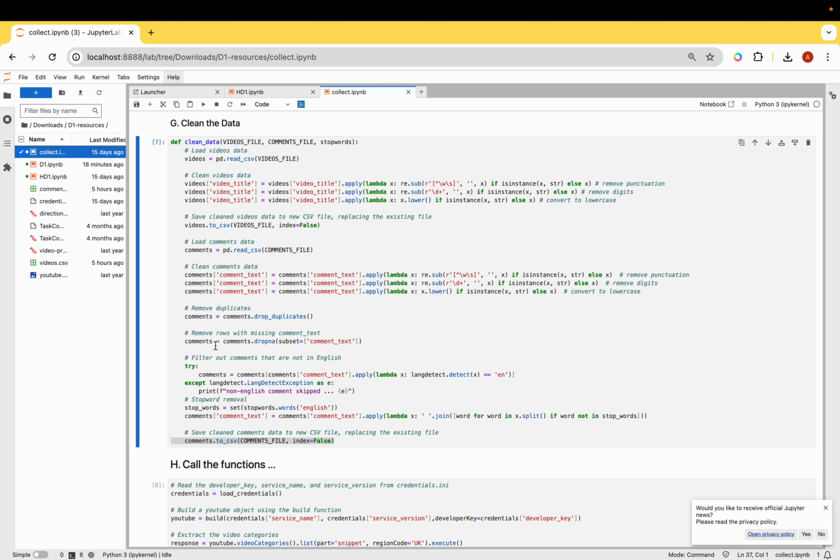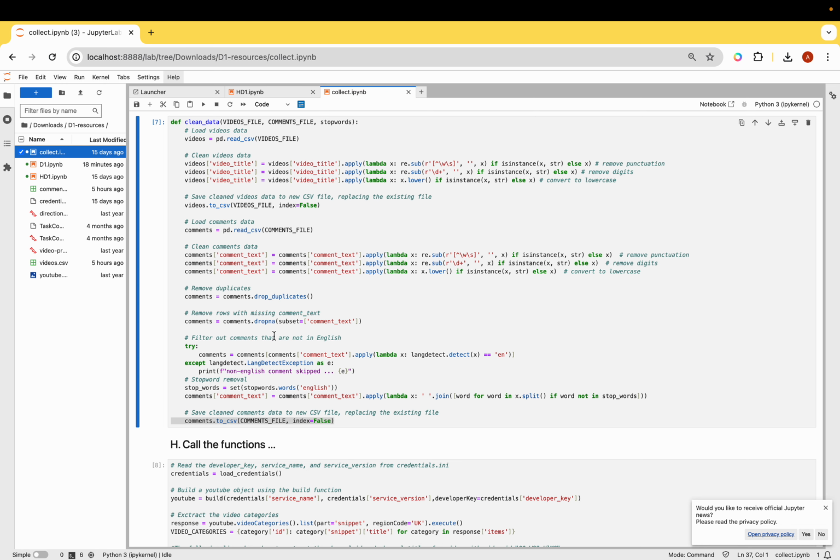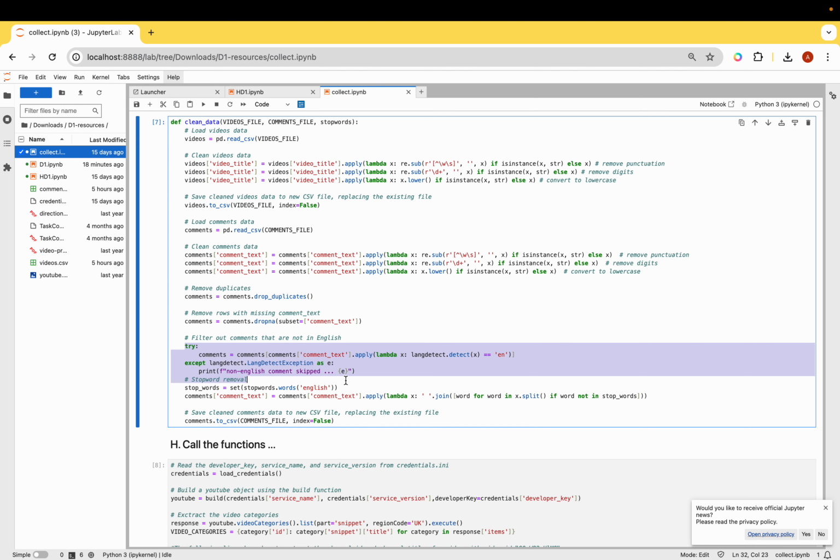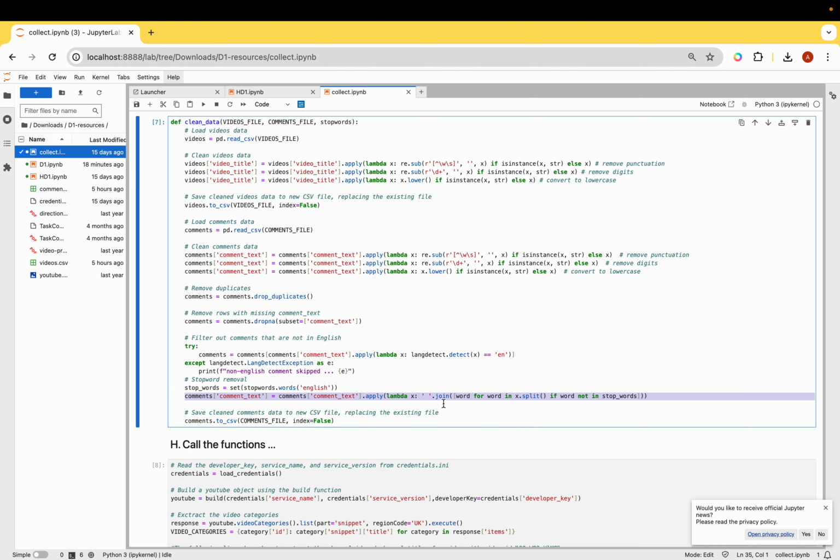Now I have removed the rows with the missing comments and filtered out the comments that are not in English using this try and except block. I have also added the stop words and removed the stop words from the comment.csv file. So these were the data cleaning steps that I took.